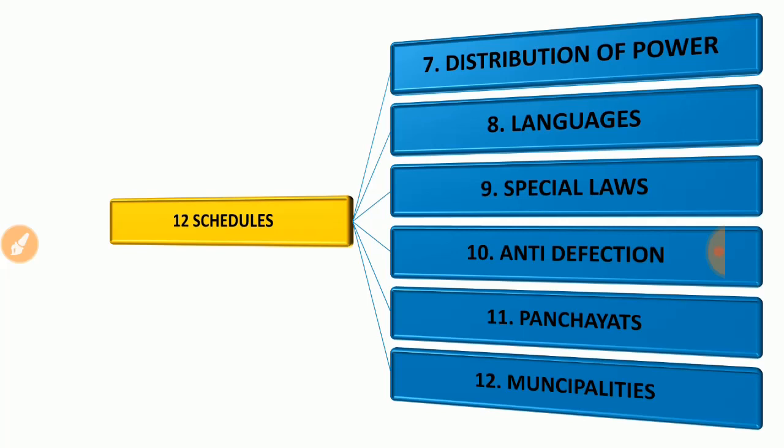That means if I change the party after winning the elections, then that election is invalid. So that is the anti-defection law, clearly mentioned in the 10th schedule of the Indian Constitution. And the 11th schedule is Panchayat, we already know Panchayat is local self-government, and the 12th schedule is municipalities, urban self-government.